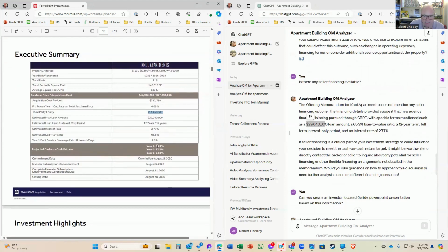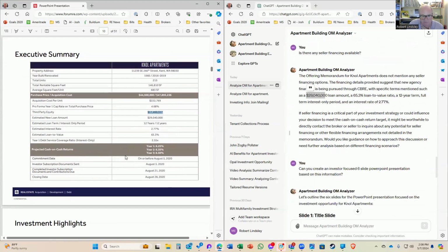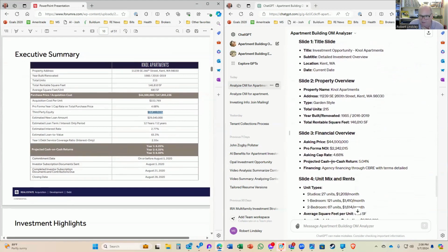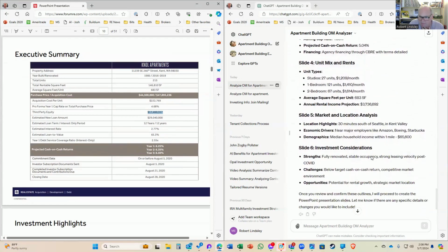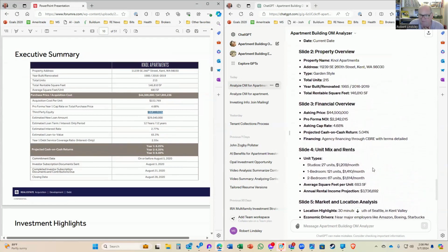So you have projected cash on cash returns of 6.25, 6.35, and 6.50 in year three. Let's see if it got that from the document or it actually calculated its own cash on cash return. So it's probably not using the same exact numbers that it's using over here.